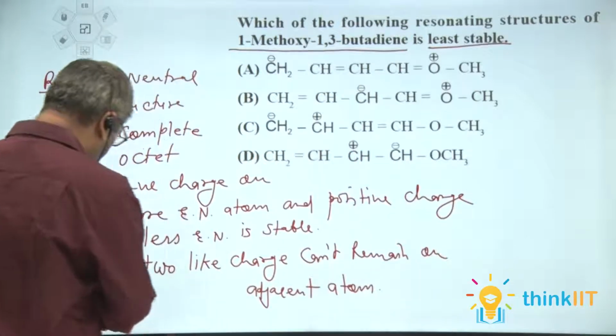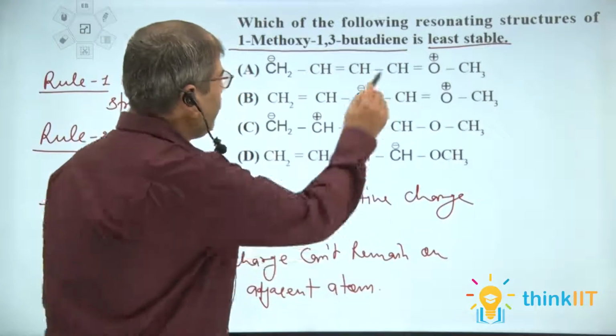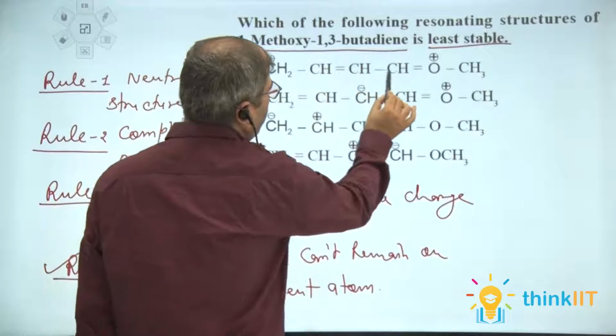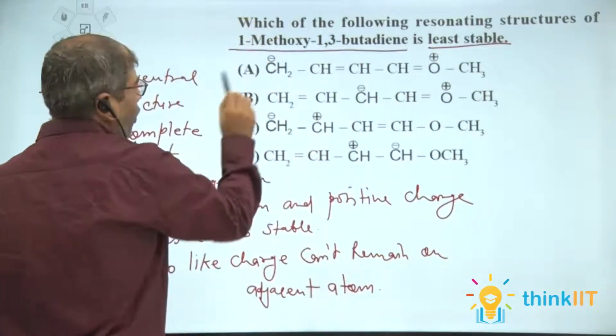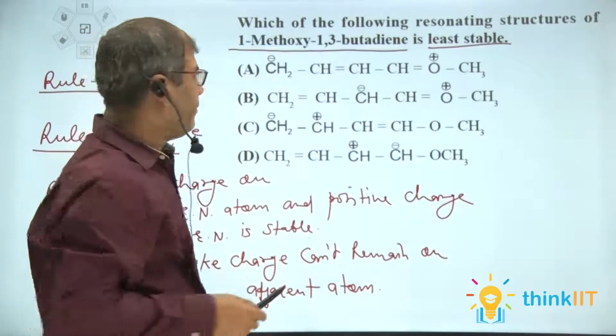By this rule, we can determine the answer to this question. In the first structure, CH2 minus CH double bond CH O plus CH3, if we check option A, all atoms have a complete octet.